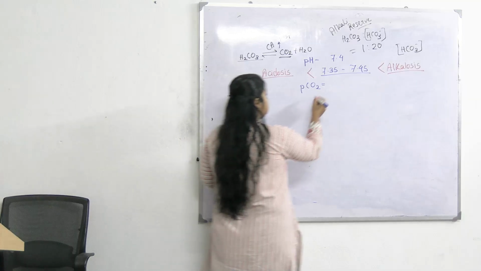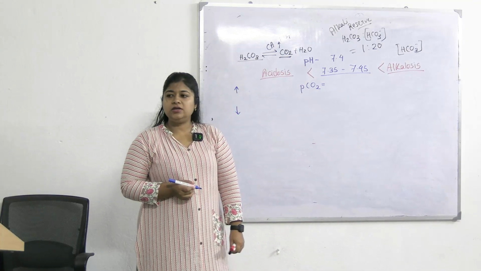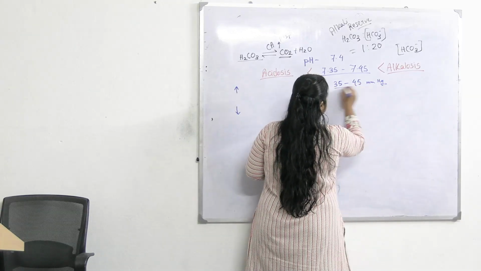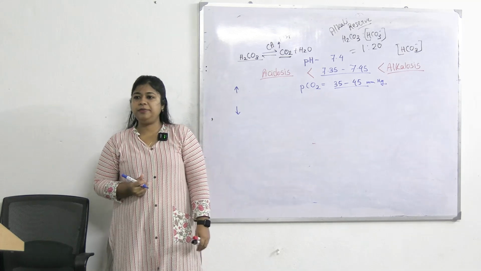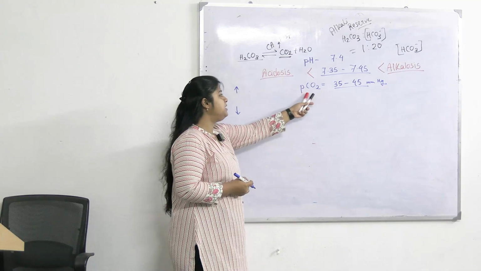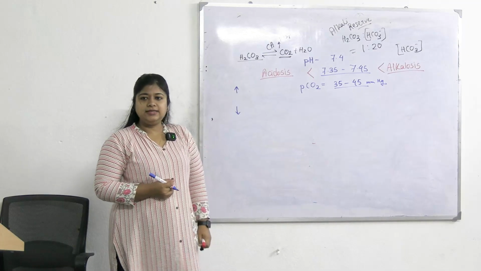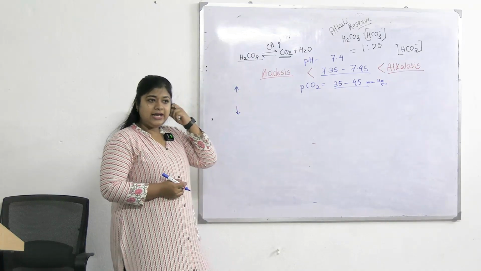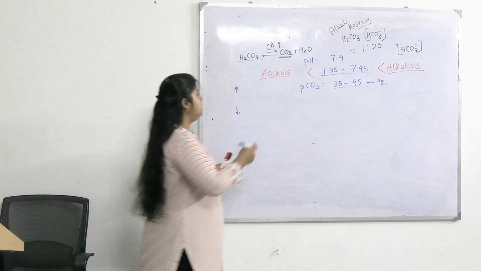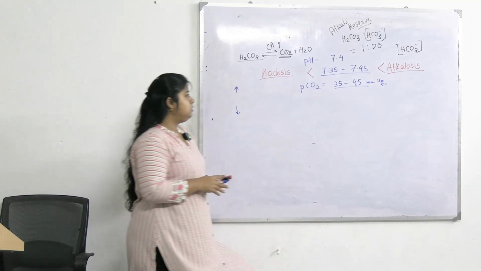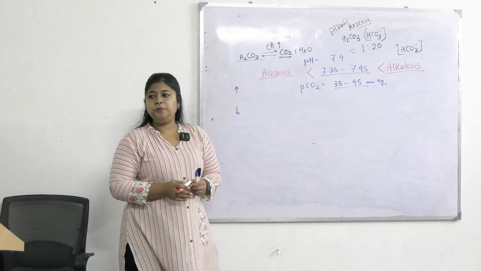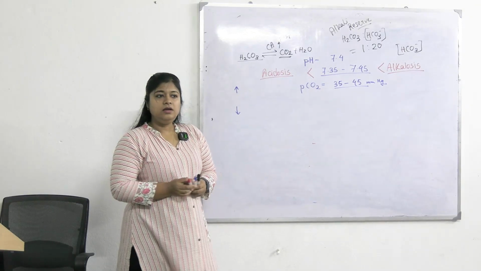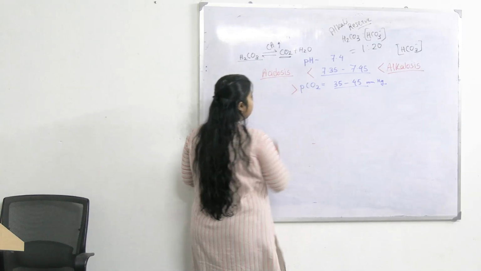So PCO2, what is the normal value of PCO2? Partial pressure of carbon dioxide 35 to 45 mmHg. This is the range for PCO2, and PCO2 is the parameter that detects the acid load or acidity of blood. Okay, as this is equivalent to carbonic acid. Clear? So what will happen in acidosis? What will happen to the value of PCO2 in acidosis? PCO2 value will be increased.